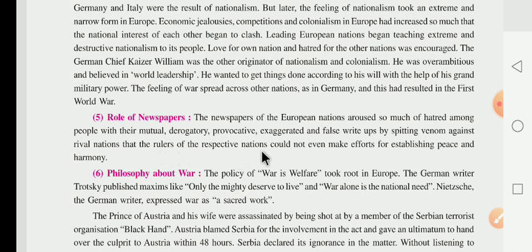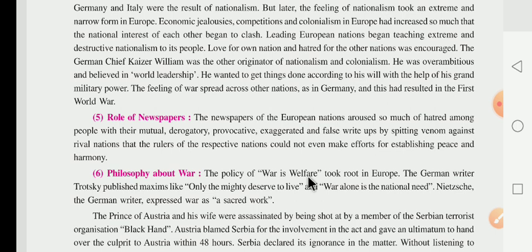That kind of thing was written in newspapers, and that's why the rulers of the respective nations could not even make an effort to establish peace and harmony. Now what happened there? The rulers of those nations could not try to establish peace as well as harmony. Harmony means ekta. Next one, philosophy about the war. The policy of war is welfare.